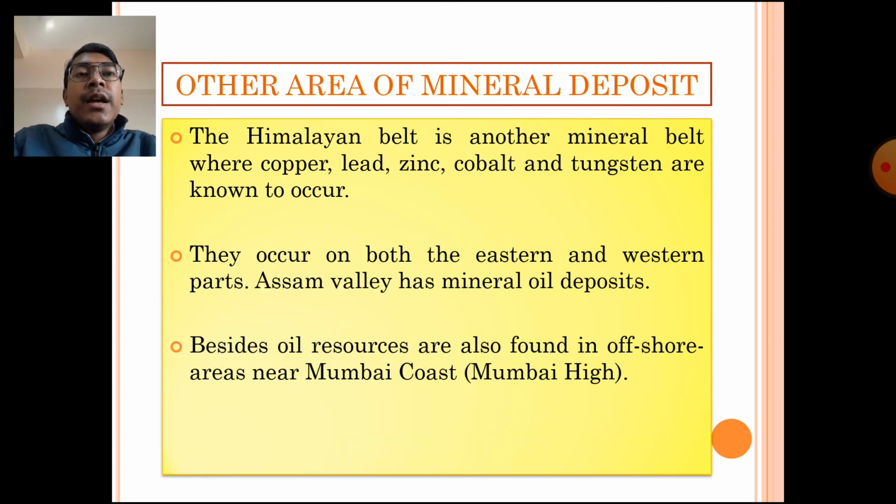The other areas of mineral deposits include the Himalayan belt. The Himalayan belt is another mineral belt where copper, lead, zinc, cobalt, and tungsten are known to occur. In this belt they occur in both the eastern and the western parts, in the eastern Himalayas as well as in the western Himalayas. Assam Valley has mineral oil deposits, that is petroleum and coal.